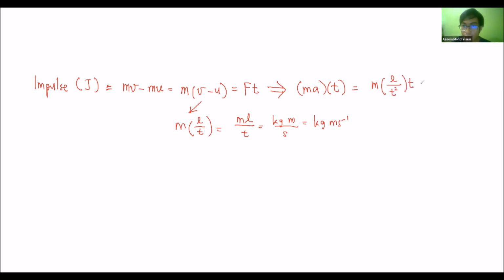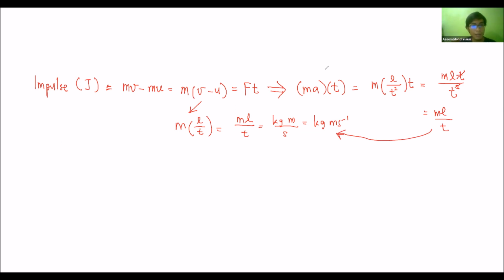So if you rewrite it, mLT over T squared. Then we can cancel the T, only left with mL over T, which is the same as this one.